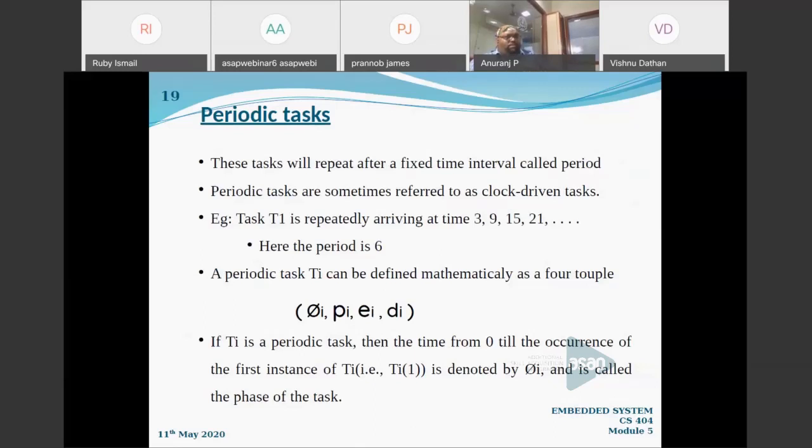Periodic tasks are sometimes referred to as clock-driven tasks, depending on a clock. Now I can say a periodic task can be defined mathematically as a 4-tuple. A periodic task Ti, the ith task, can be defined mathematically as a 4-tuple. The first one is phi i, the arrival time. That's the phase of the task, the time from 0 to the occurrence of the task. For example, if phi i is 7, it is coming on the 7th second starting from 0. So that is the first point, the phase of the task.